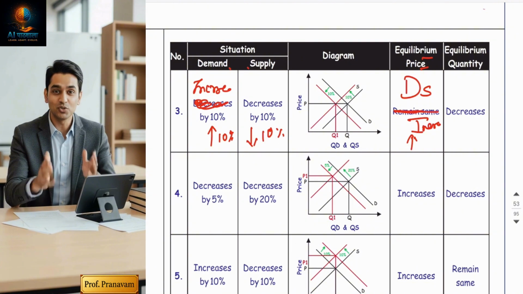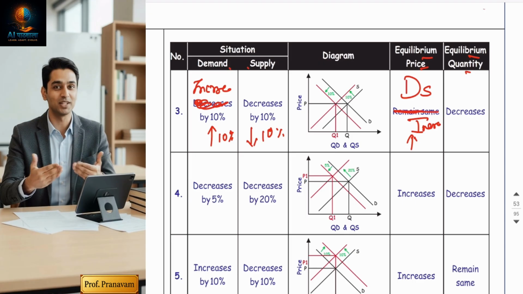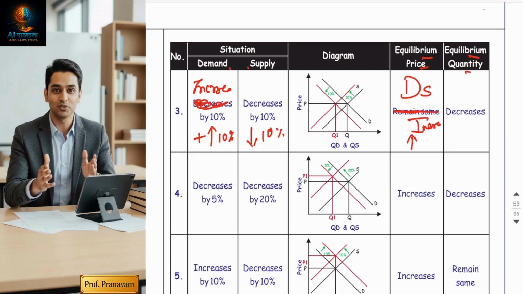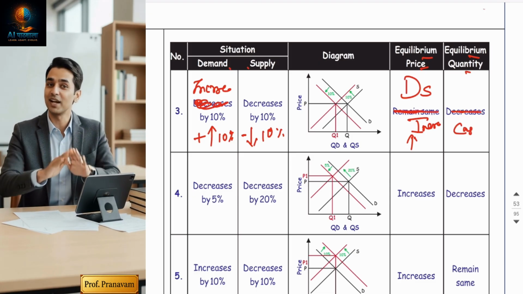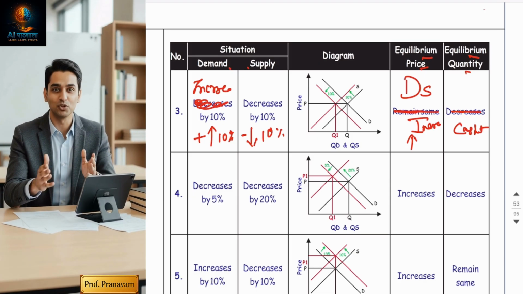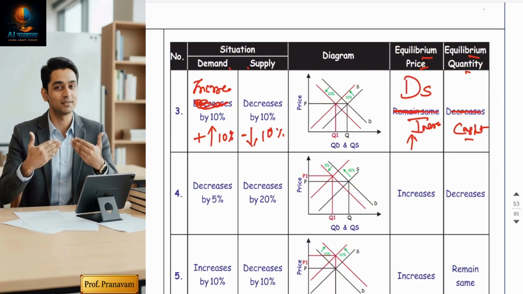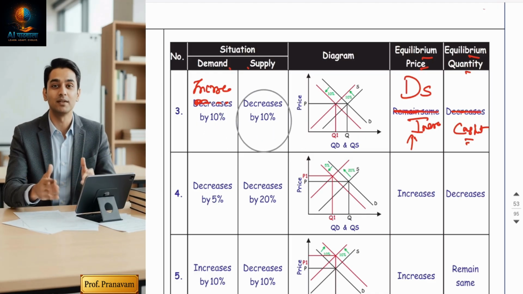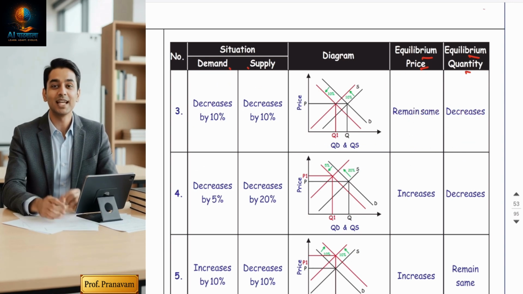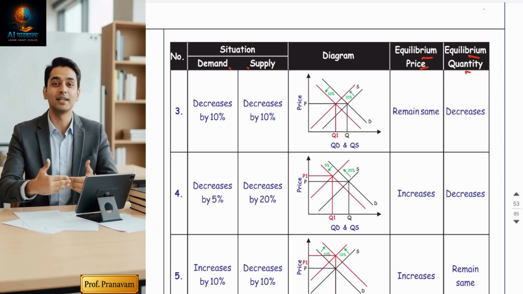Next, for the quantity, you don't have to do the comparison. My demand is increasing by 10% and supply is decreasing, so decrease is minus, plus minus, quantity will remain constant. Whatever was printed, the effect was the same. It will remain constant. I'm repeating the situation as per the printed information.